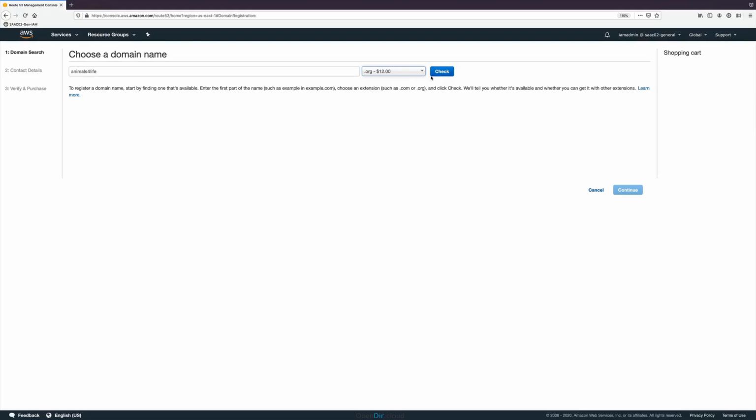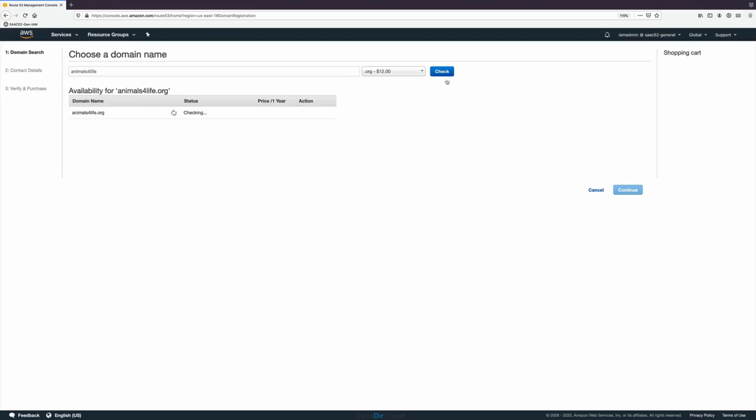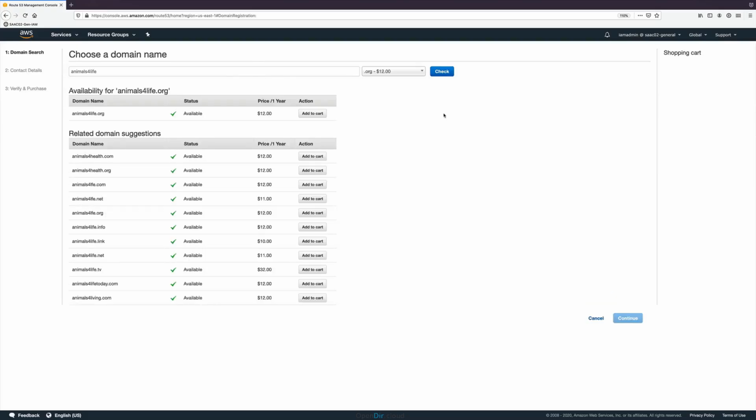What this does is search the database of the .org top-level domain registry to make sure they haven't previously allocated Animals for Life. The green tick means we're all good, the domain hasn't yet been allocated. Now, Route 53 will also show us some alternatives that we can buy if our primary domain choice isn't available. But given in this case that my first choice is available, that's the one that I want, so I'll click on Add to Cart. I can register the domain for different periods, but for this course demo, 1 year is enough, so I'll leave the default selected and click Continue here towards the bottom.